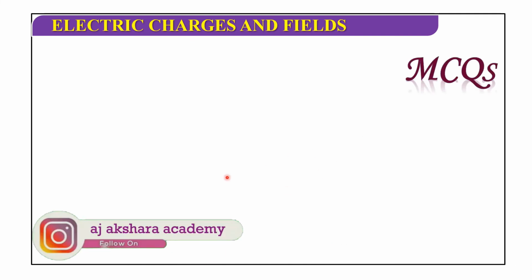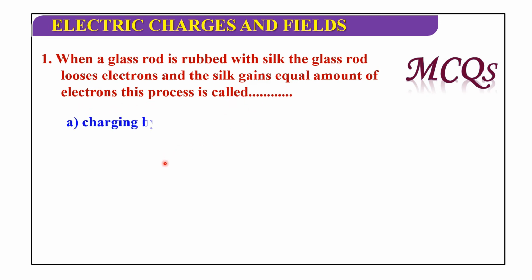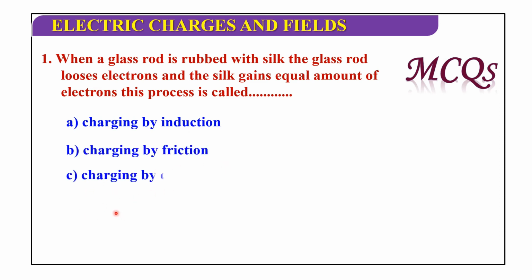Now I'll discuss MCQs. When a glass rod is rubbed with a silk, the glass rod loses electrons and the silk gains an equal amount of electrons. This process is called: charging by induction, charging by friction, charging by conduction, or charging by electricity. So this process is called charging by friction. Okay, the second option is correct.